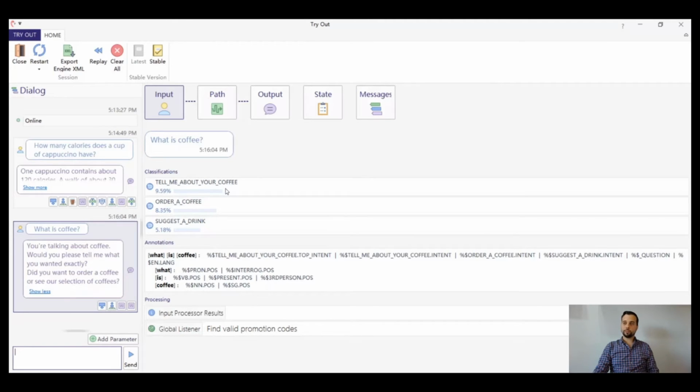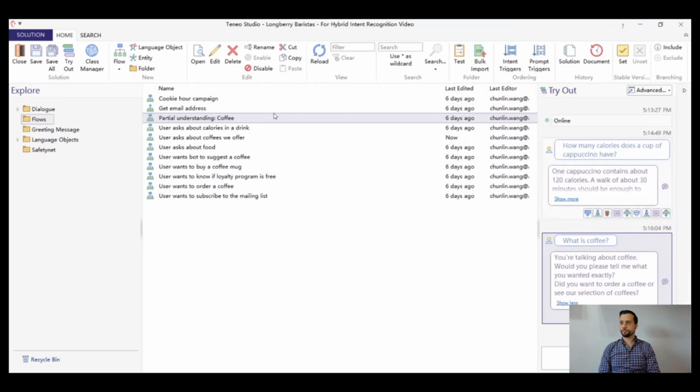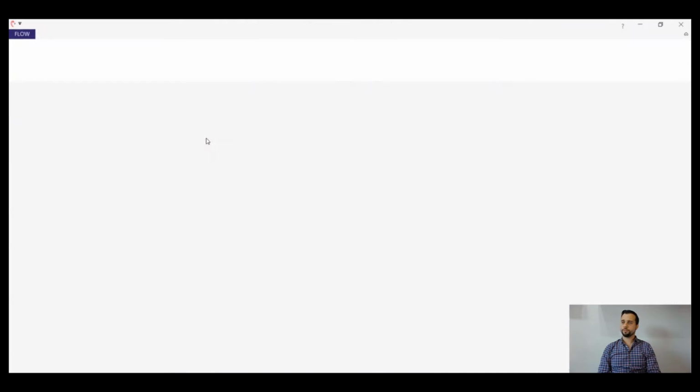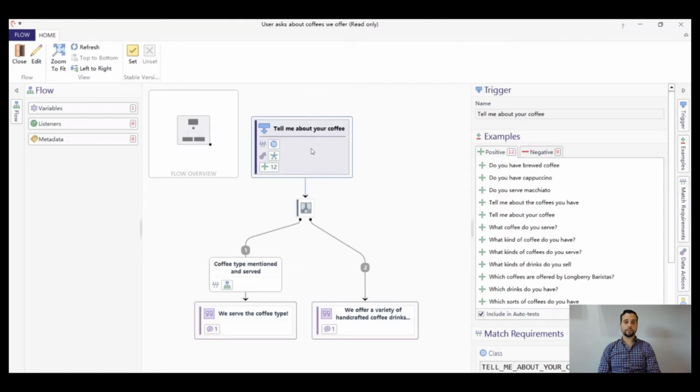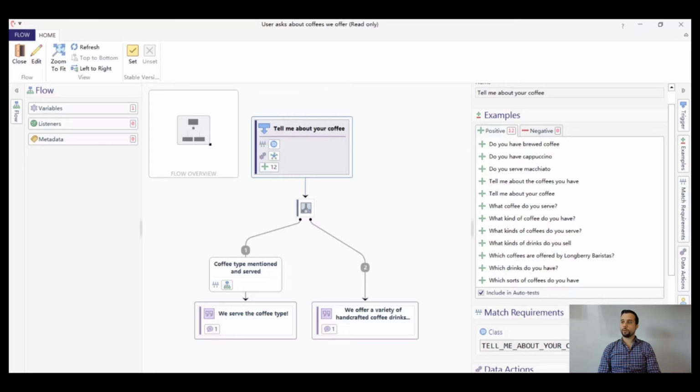Now, since we have seen two different types of match requirement, the question is, can we combine those two in some way? And the answer is yes. Let's have a look. We open now a flow called the user asks about coffees we offer. The trigger of this flow uses a match requirement referring to a class tell me about your coffee, and it